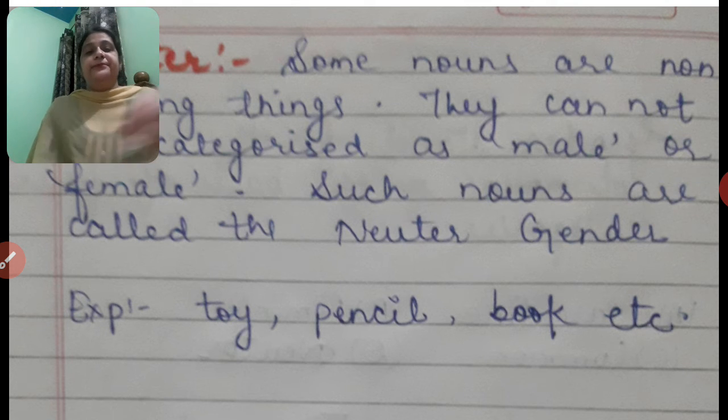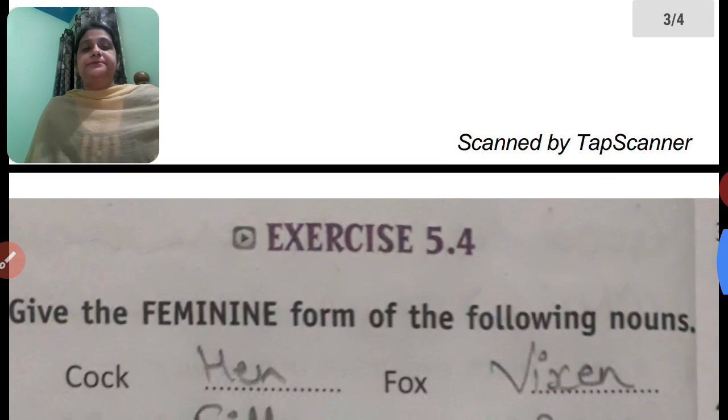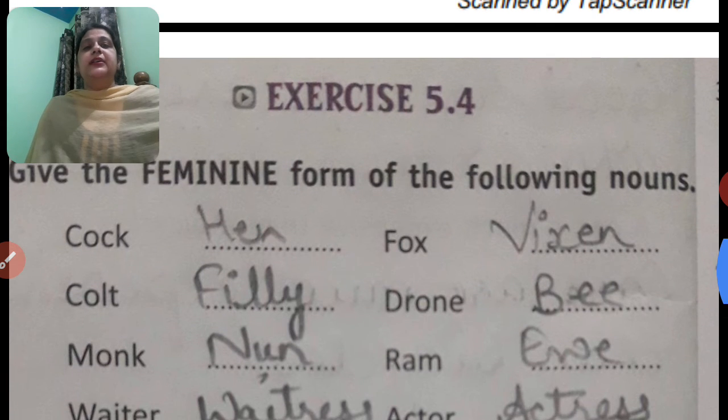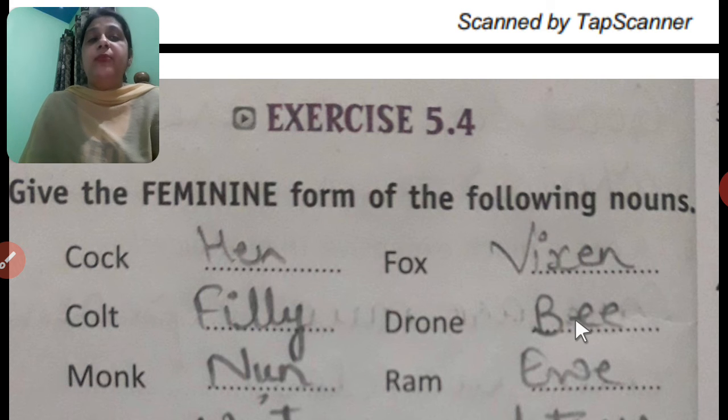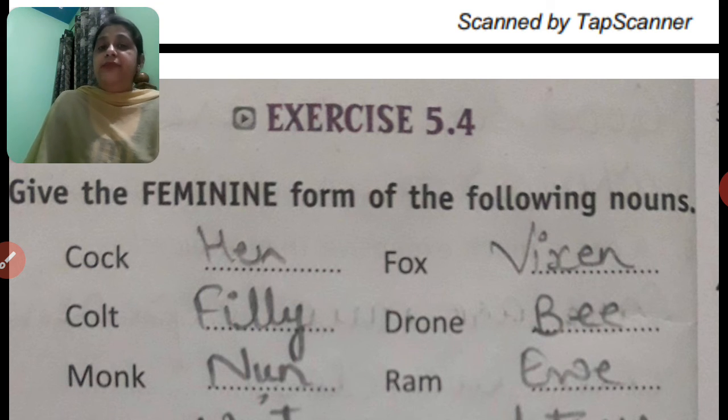Now students, in your Bravia exercise 5.4, give the feminine form of the following nouns. Masculine forms are given to you. You have to write down the feminine forms.